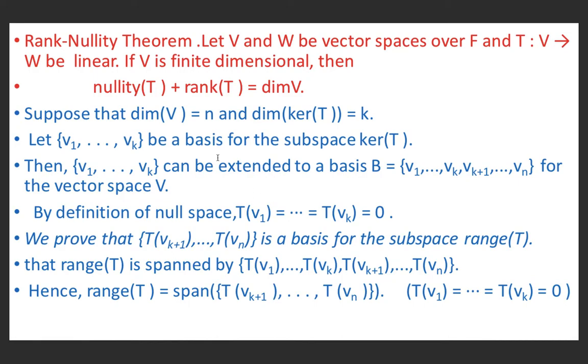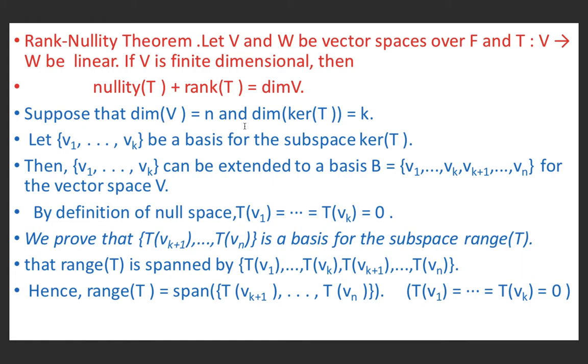Now the rank nullity theorem. Let V and W be vector spaces over a field F, and T is a mapping from V to W, which is given to be linear. If V is finite dimensional, meaning the number of elements in its basis is finite, then nullity of T plus rank of T is equal to dimension of V.